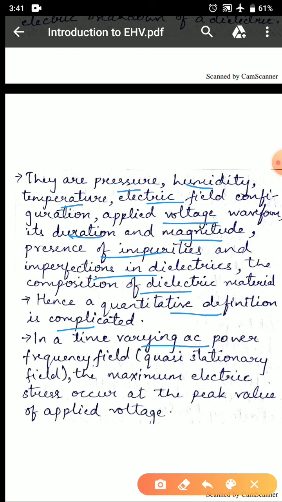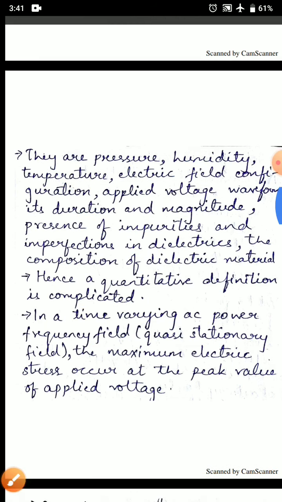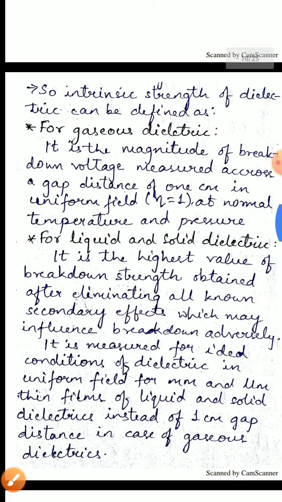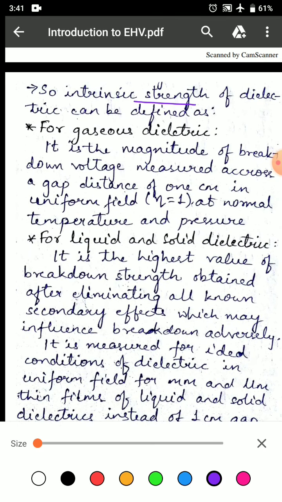In a time varying AC power frequency, quasi stationary field, the maximum electric stress occurs at the peak value of applied voltage. So, intrinsic strength of dielectric can be defined as, for gaseous dielectric, the magnitude of breakdown voltage measured across a gap distance of 1 centimeter in uniform field, where eta is equal to 1 at normal temperature and pressure.